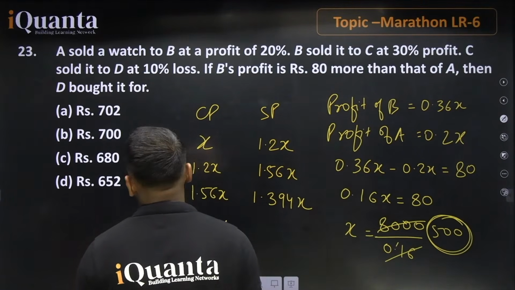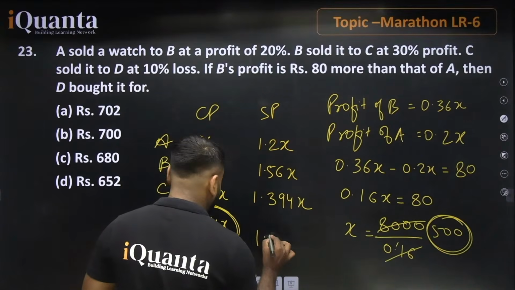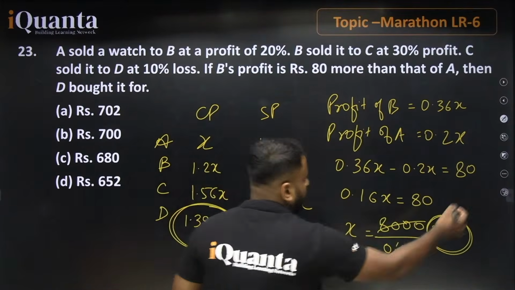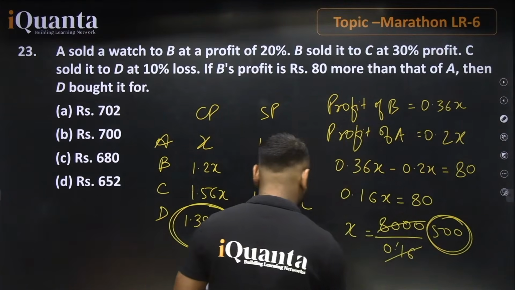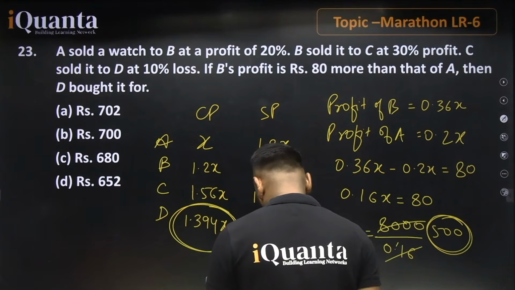Now the point is, D bought it for what? So you will just write 1.394 into 500. This will be the value, 697 is the value. So this is how you can go.